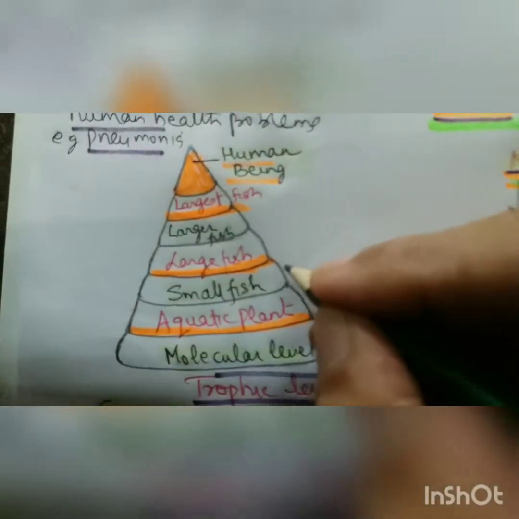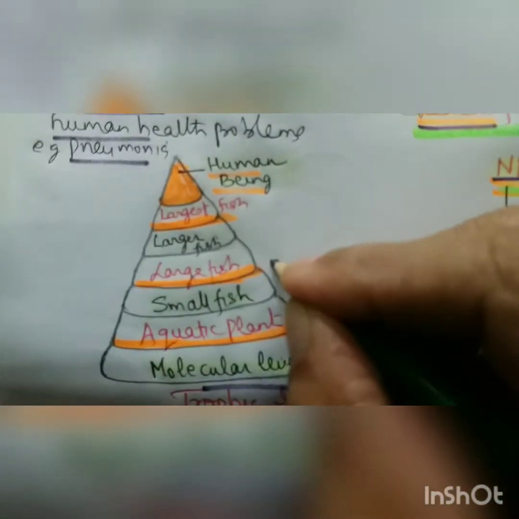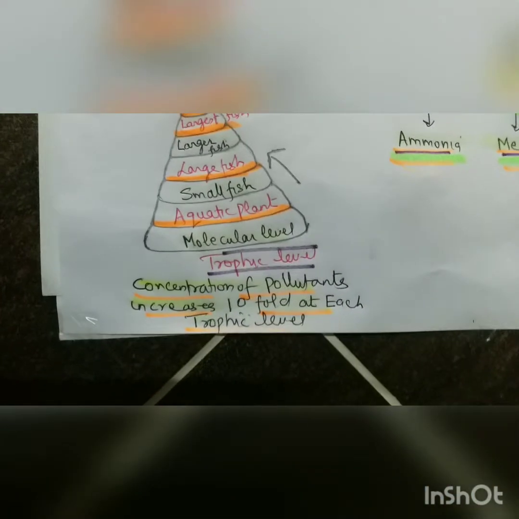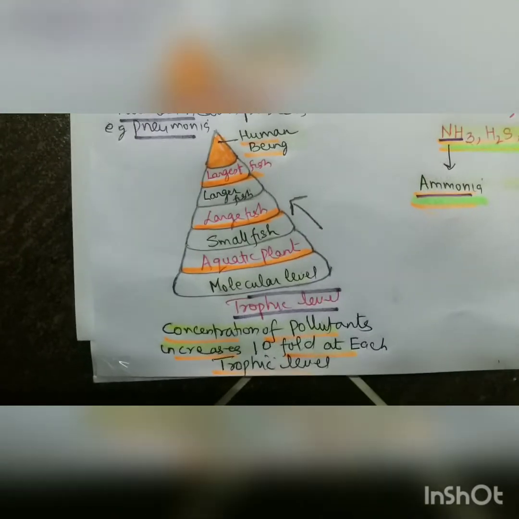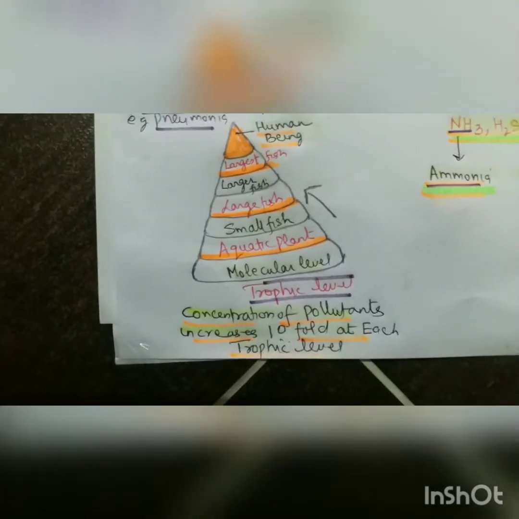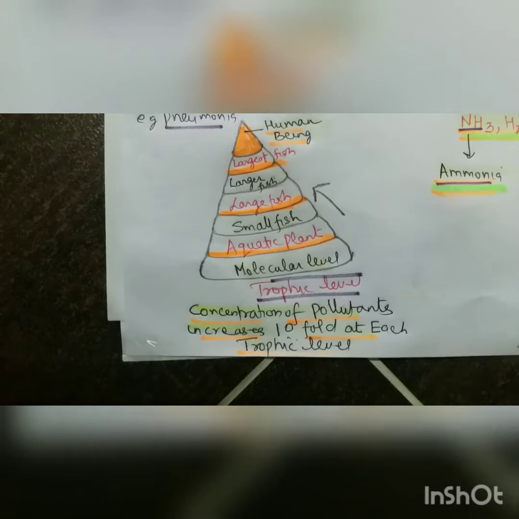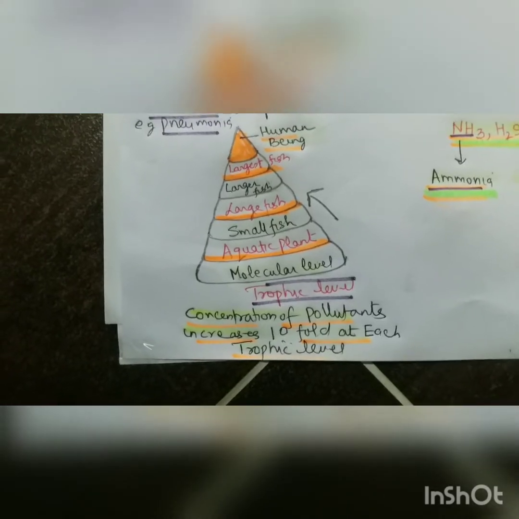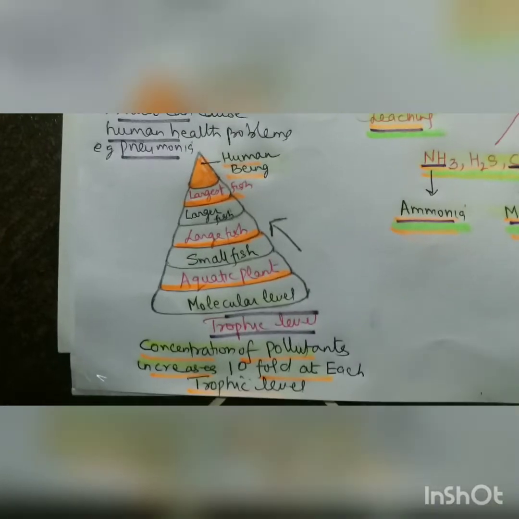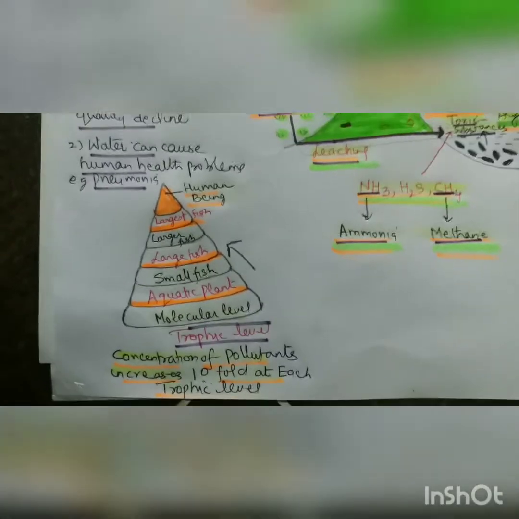And these result in biomagnification or bioaccumulation. Pollutants which are present in fish, like DDT, right, which is a main cause of cancer, have a concentration that increases due to biomagnification or bioaccumulation, right?